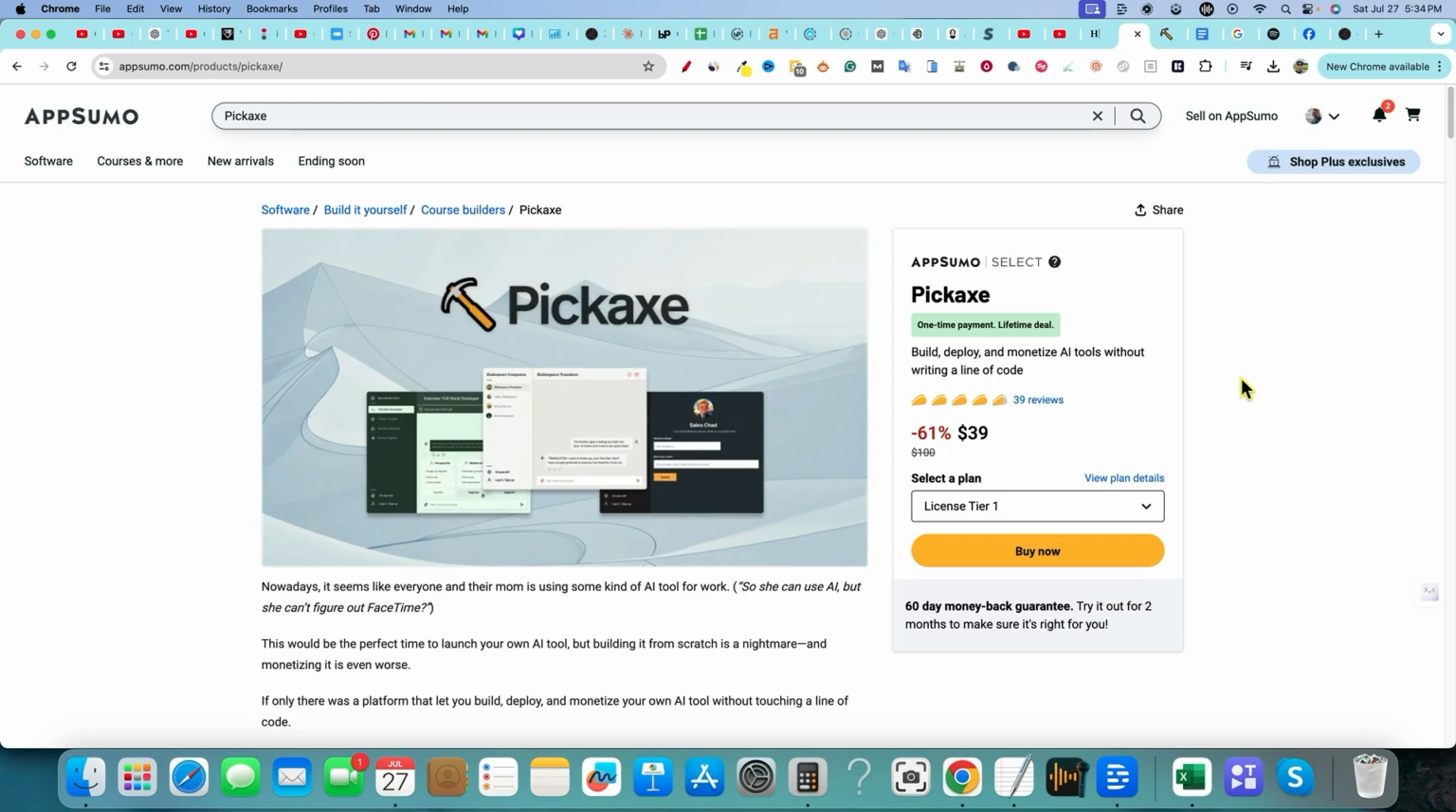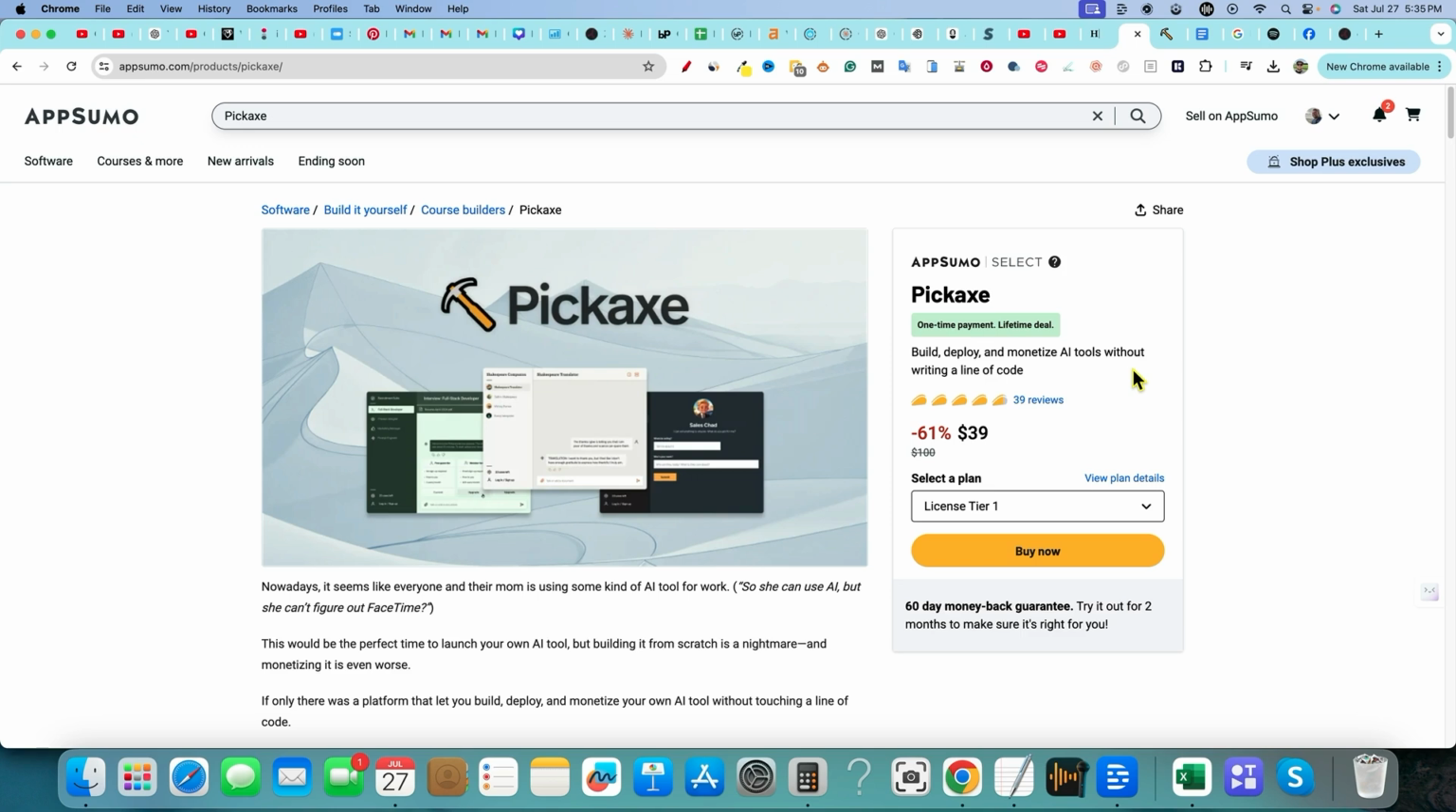All right, we're going to be looking at Pickaxe. Finally got my hands on Pickaxe, so we will be looking at this. I've had a lot of requests for this. Now, the concept behind this is super cool. You'll be able to create your own AI tools, including chatbots and other types of tools. We'll go check out the tool in a second.